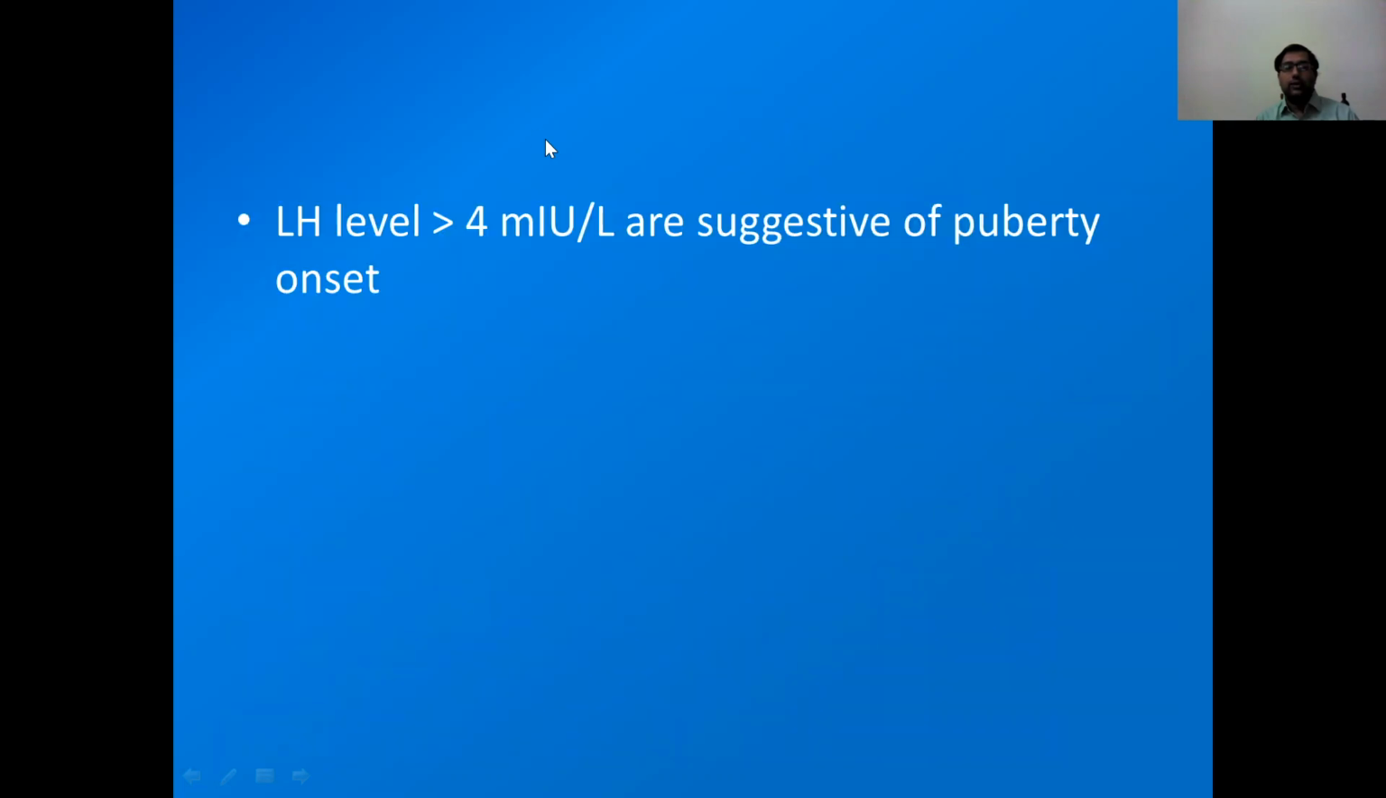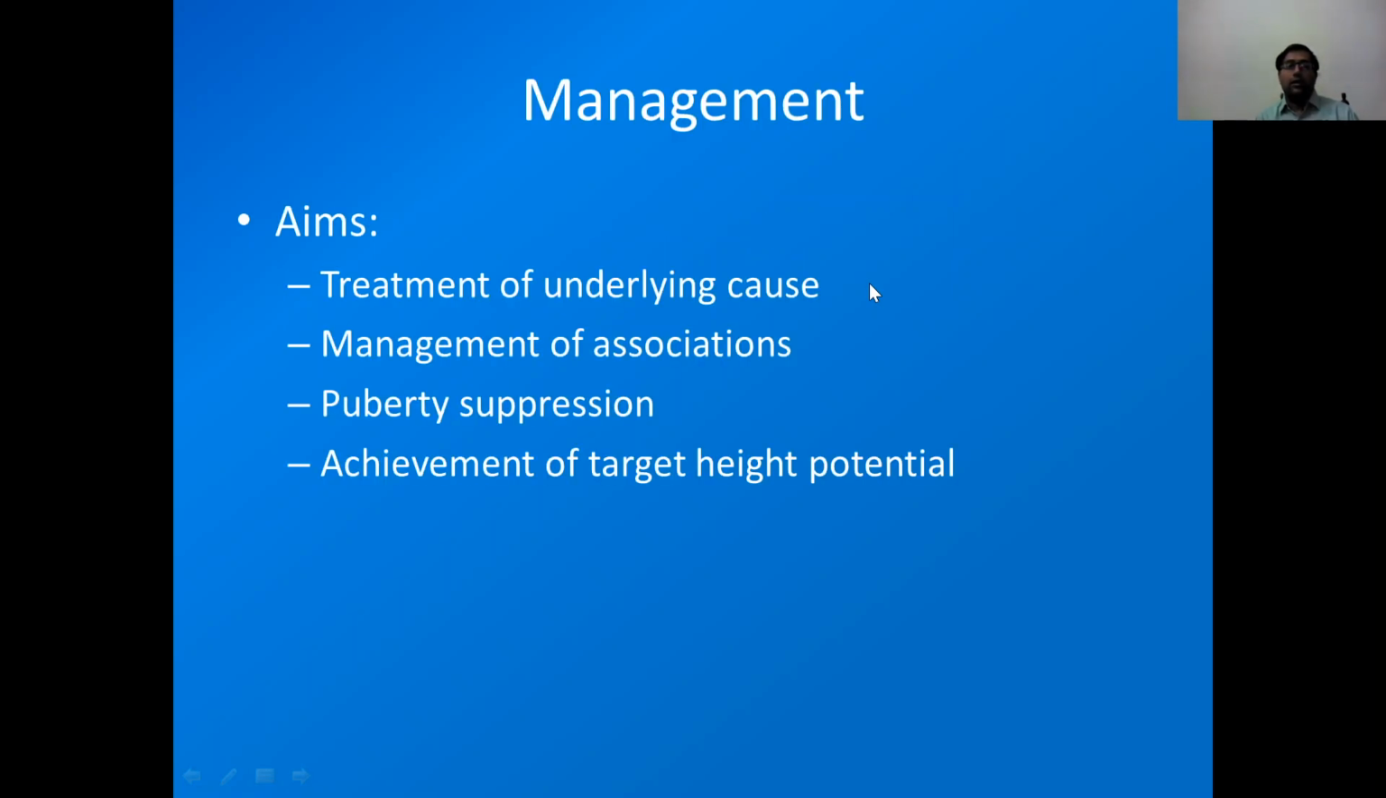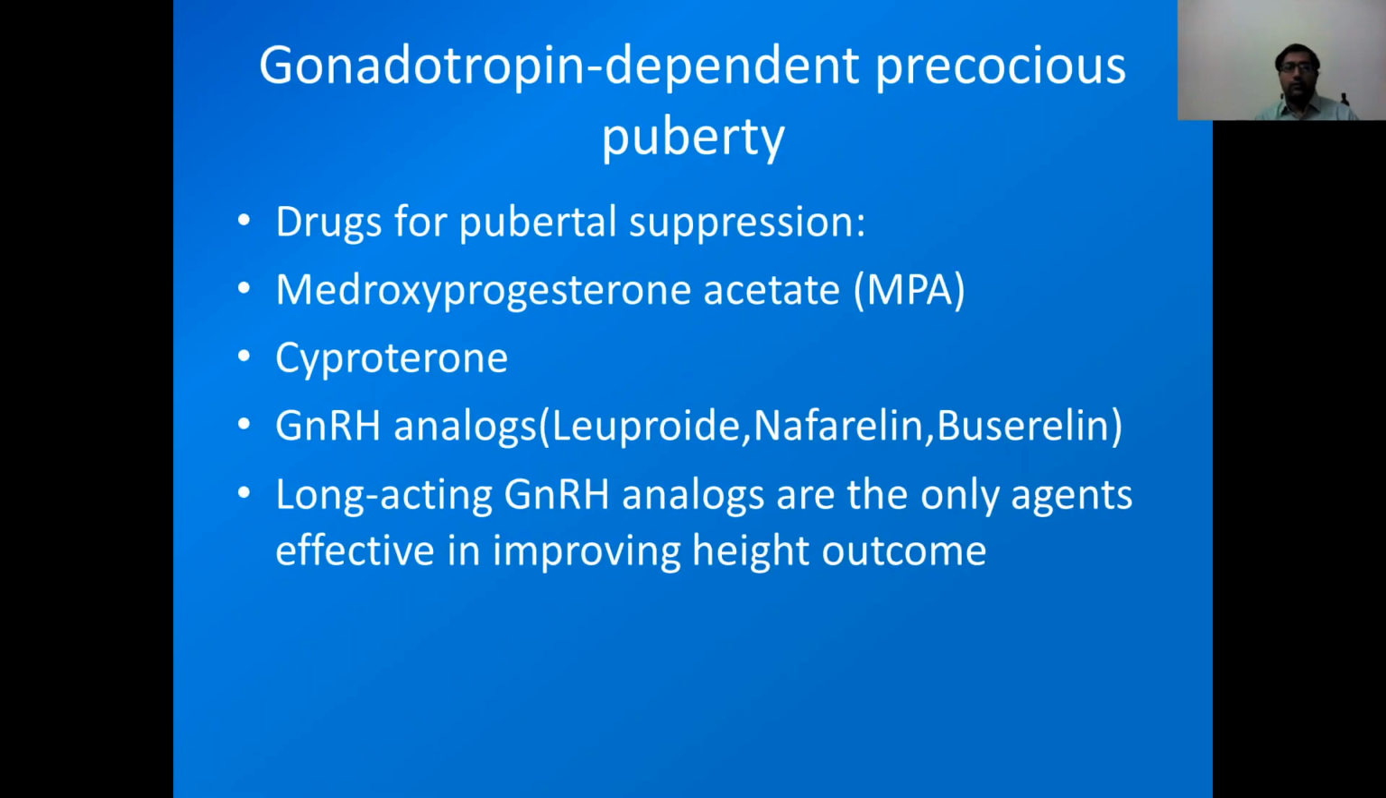Now, how will we manage? One important thing: if LH level is more than 4 milli international units per liter, this LH level is suggestive of puberty onset. In Ghai, these are different; the range is different, I think 0.6 milli international unit. But if LH is more than 4, then it suggests onset of puberty. How will we manage? We have to treat the underlying cause, manage associated anomalies, suppress puberty, and try to achieve the target height of the patient.